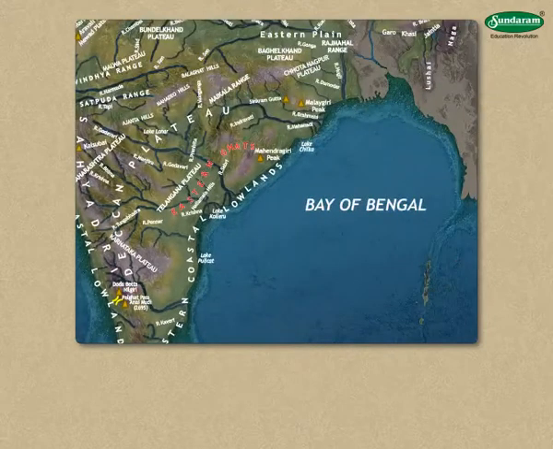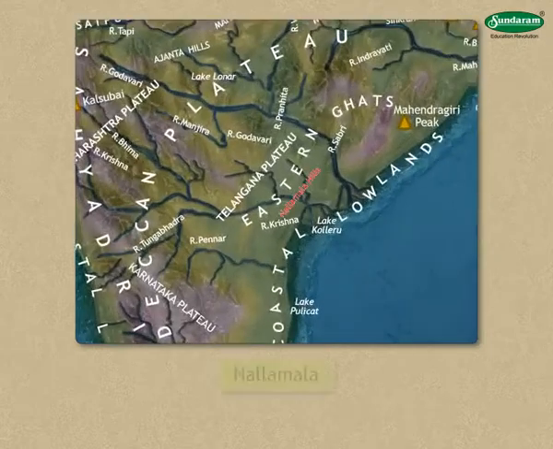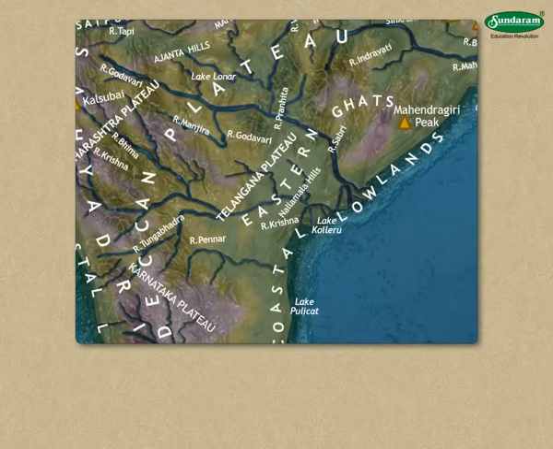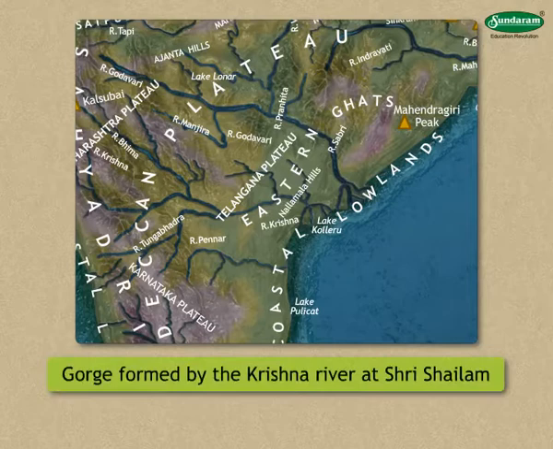The Eastern Ghats run parallel to the Bay of Bengal. Their southern ranges are known as Nalla Mala. The important rivers on this plateau flowing eastwards and crossing the Eastern Ghats have formed deep, narrow gorges. One such gorge formed by the Krishna River at Srisailam is well known.